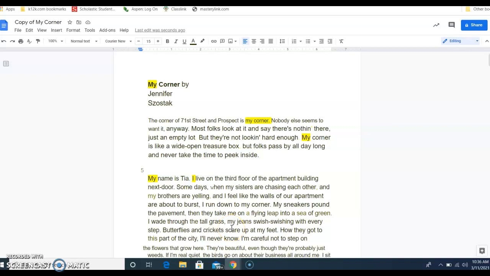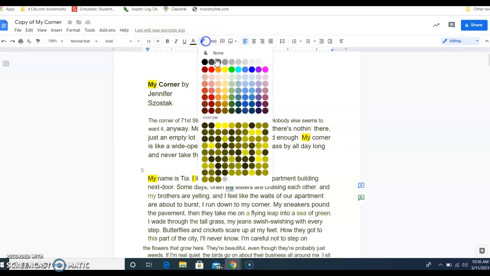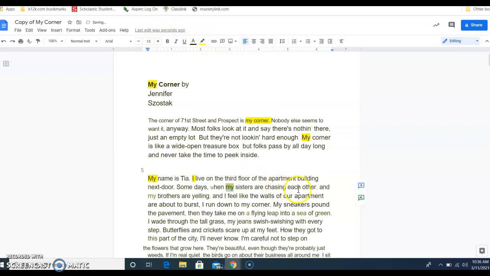Some days when my sisters are chasing each other and my brothers are yelling, I feel like the walls of our apartment are about to burst. I run down to my corner. Now, we don't really have to go any further than that to make a decision. Let's go ahead and highlight these just to make sure that you are getting it.